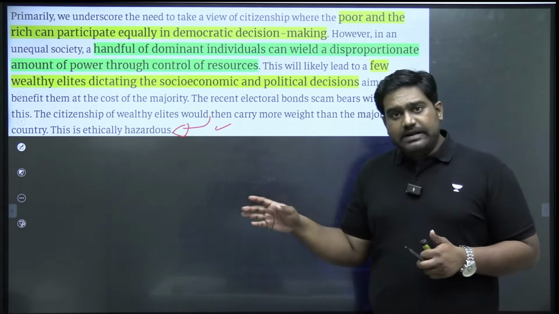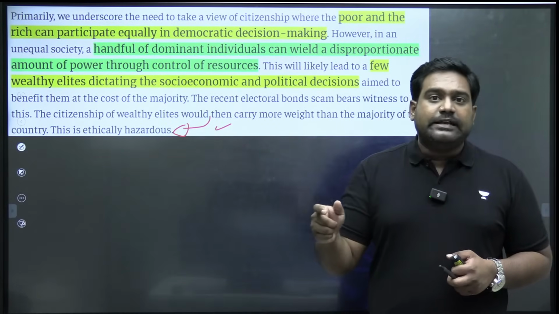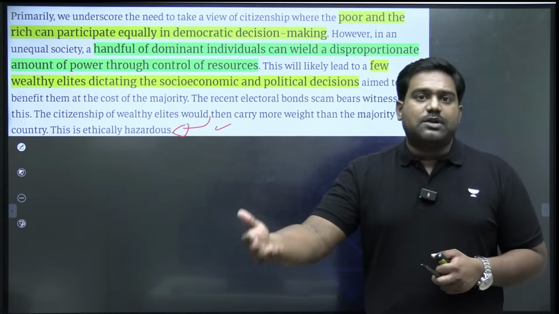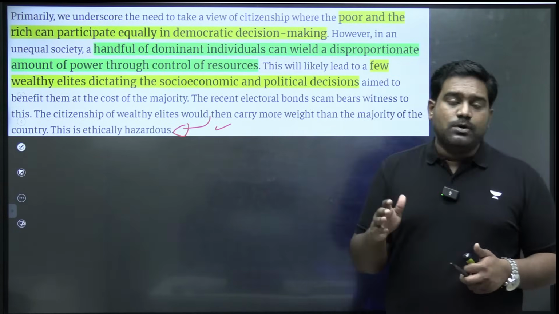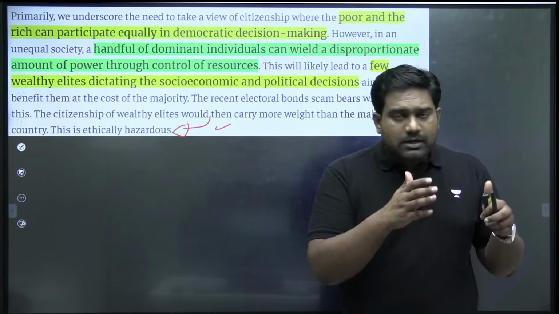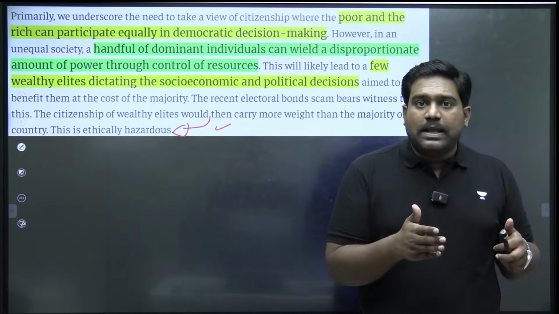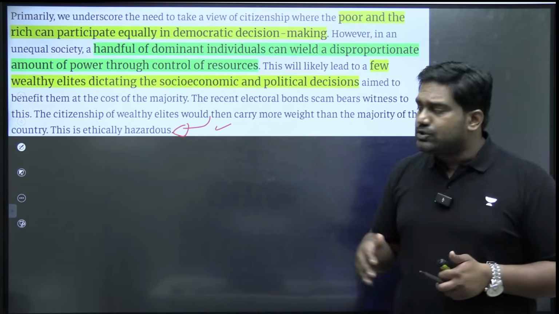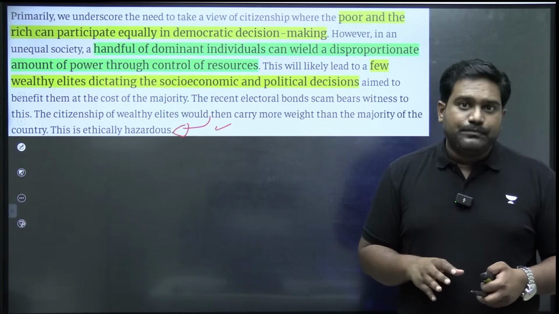So one way to prevent this, one way to address this divide, is by levying an inheritance tax, so that the assets which are being passed down generations, part of it can be taxed to increase government revenue, which in turn can be used by the government to finance social welfare programs, to redistribute that wealth towards the weaker classes so that the income divide can be bridged, the social wealth divide can be bridged.